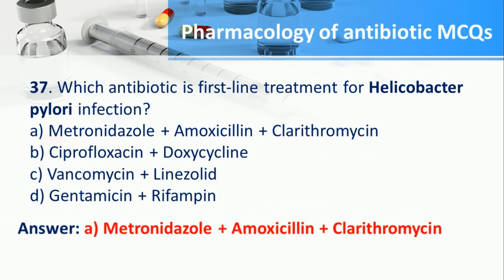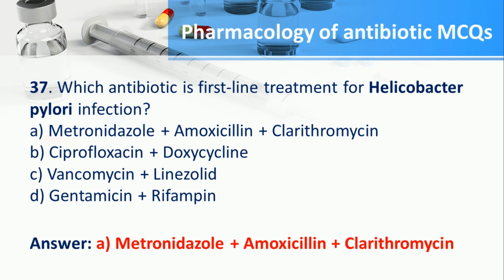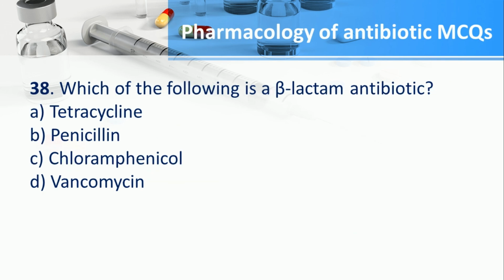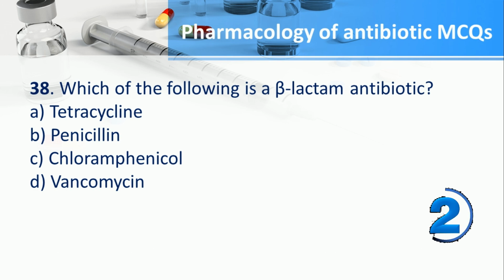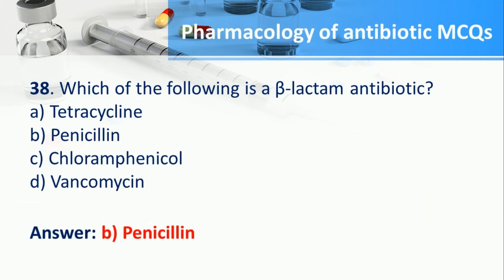The answer is A. Metronidazole plus amoxicillin plus clarithromycin. Number 38. Which of the following is a beta-lactam antibiotic? A. Tetracycline, B. Penicillin, C. Chloramphenicol, D. Vancomycin. The answer is B. Penicillin.